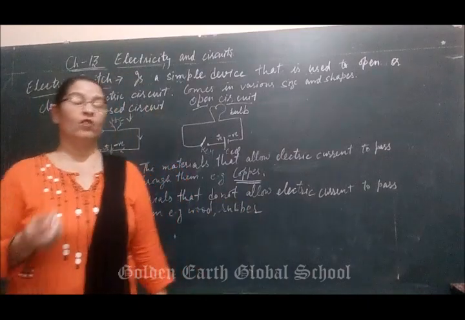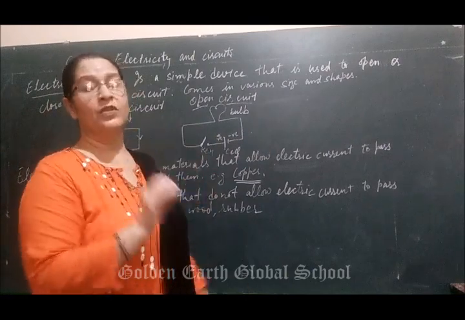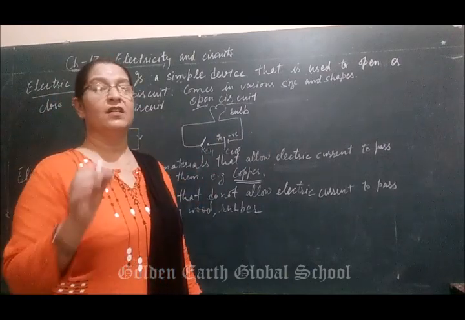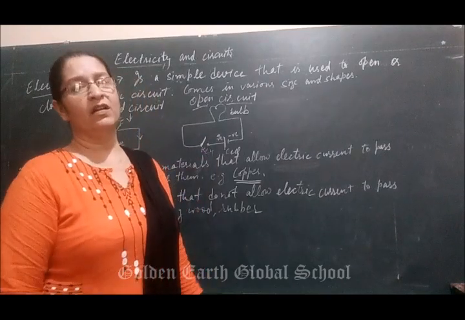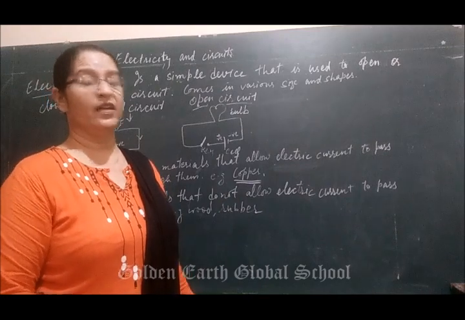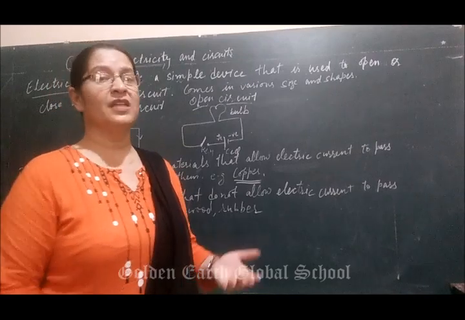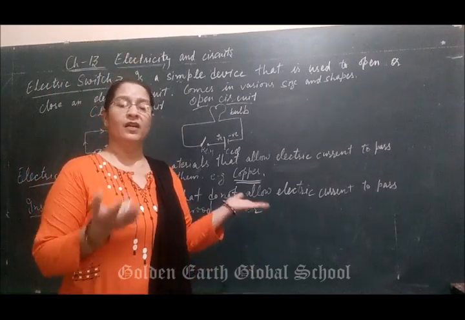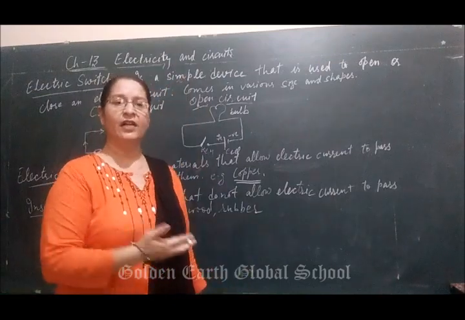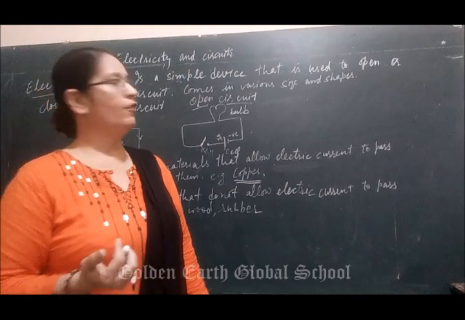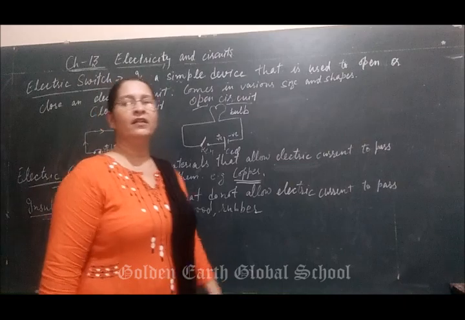So we should be very careful while switching on a switch or using electric appliances, or while repairing any electric object. If our hand is wet or we are not wearing rubber footwear, we should stand on wood, so that current does not pass from our body to the earth. It will cut off the circuit and current will not flow. This is all about our chapter, electricity and circuit.